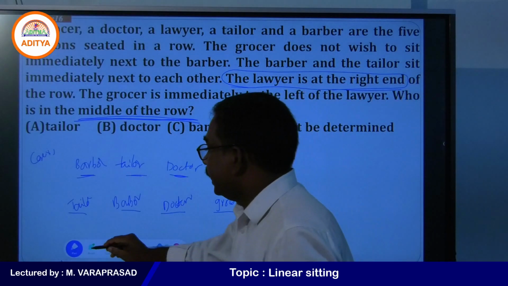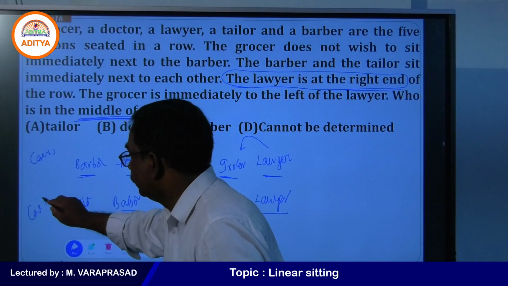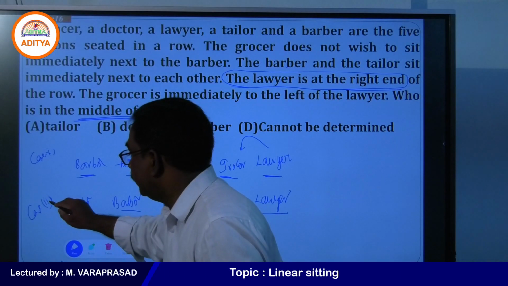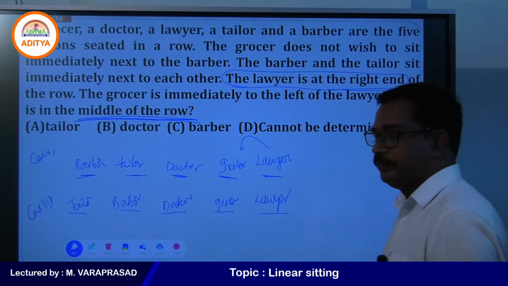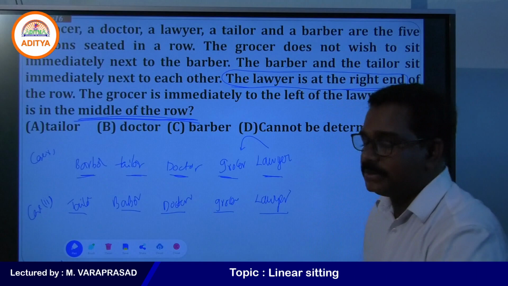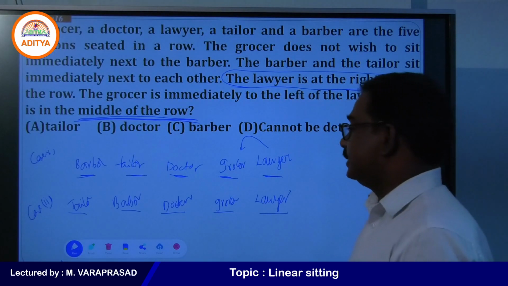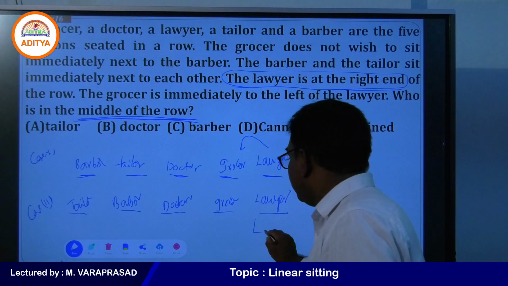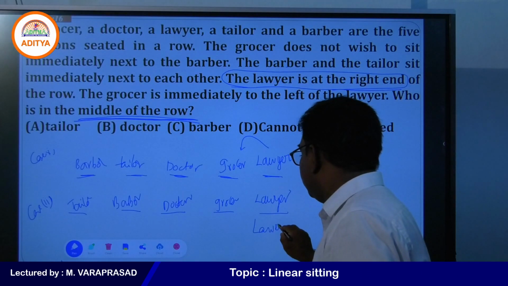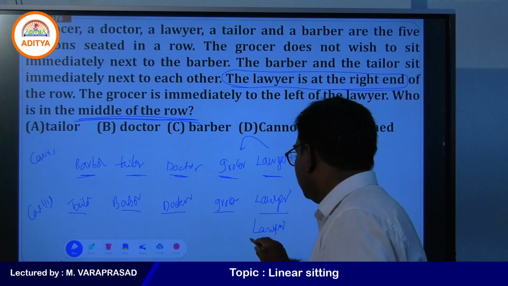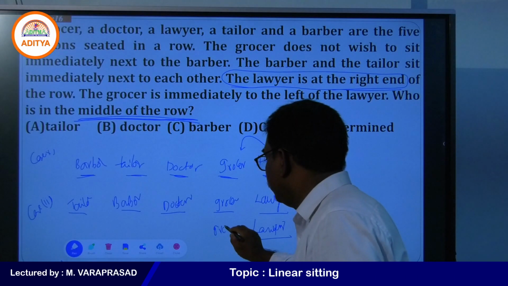What is the third case? Can we get one more case? Yes, we can get one more case. Lawyer is confirmed here. Grocer also confirmed.